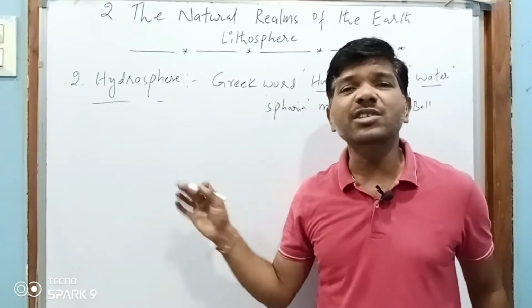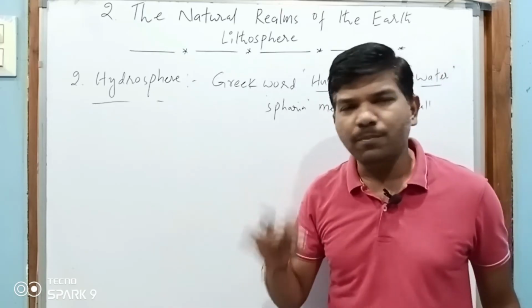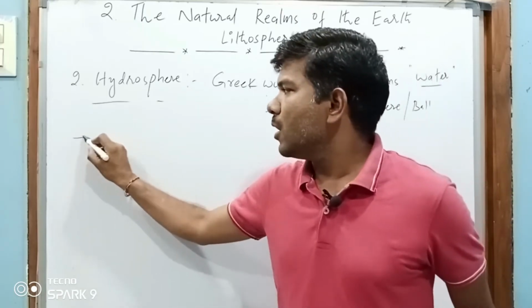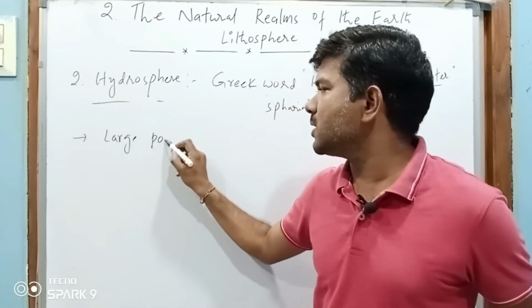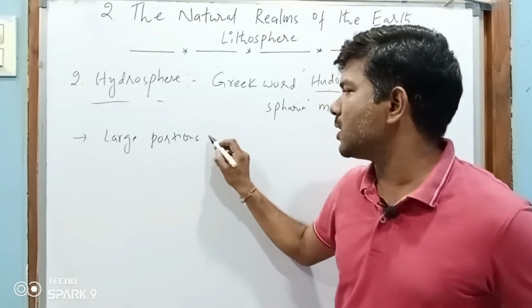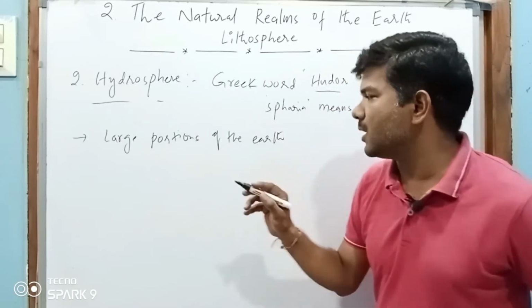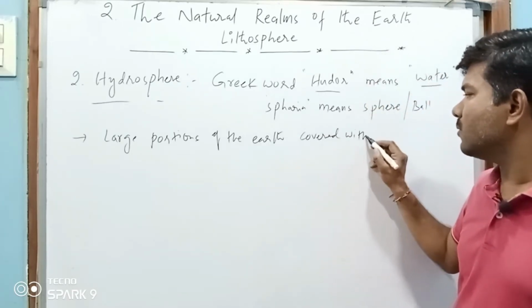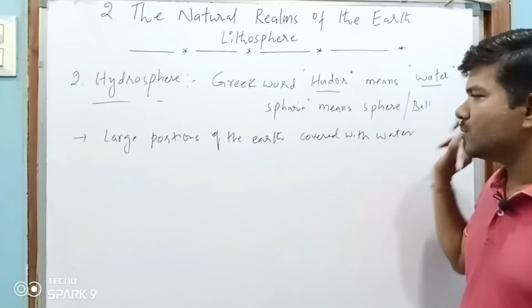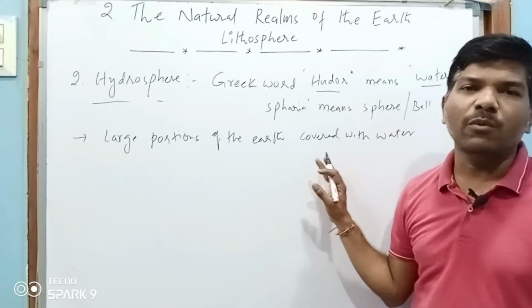It is very essential to each and every creature, each and every person, and large portions of the earth are covered with water. Am I right? 79% of the earth's surface is covered with water.